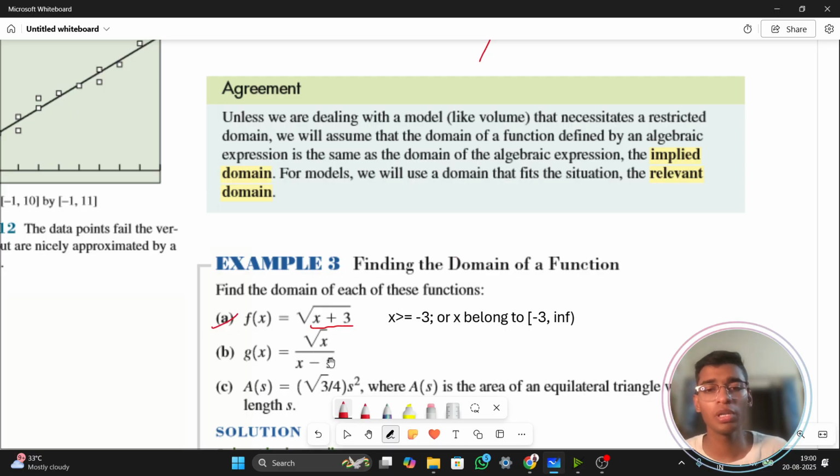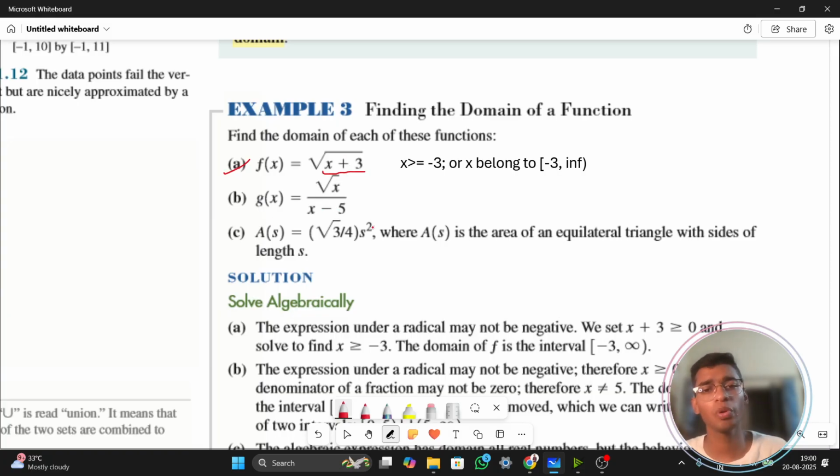So this is done. Now coming to the next example, that is g(x), that is root x upon x minus 5.